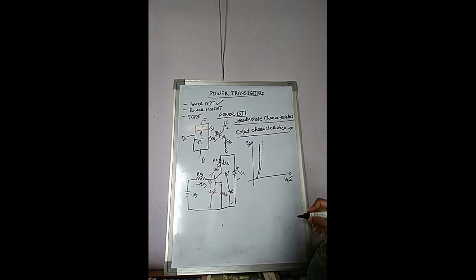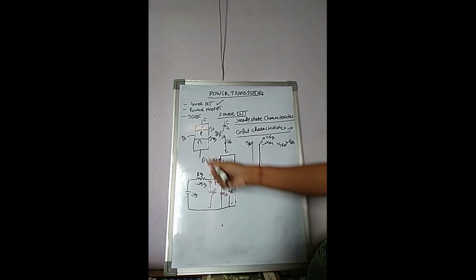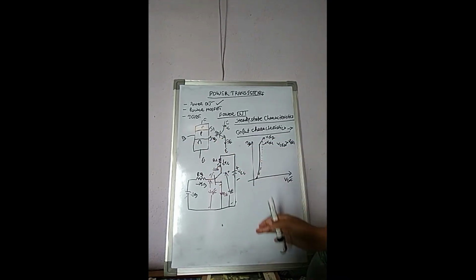So input characteristics is the graph between IB and VBE with VCE constant. This graph is for one VCE value, this graph is for another VCE value. Here VCE2 is greater than VCE1. The base-emitter junction of a transistor is like a diode, so the IB versus VBE graph resembles a diode curve.